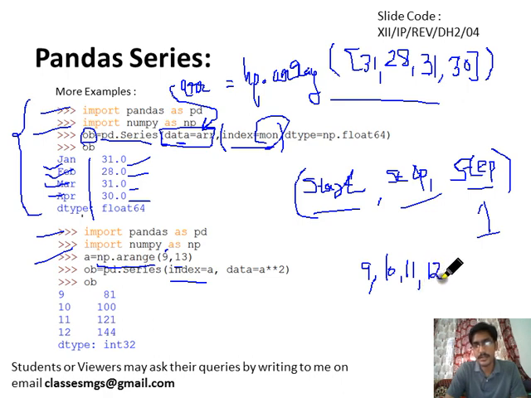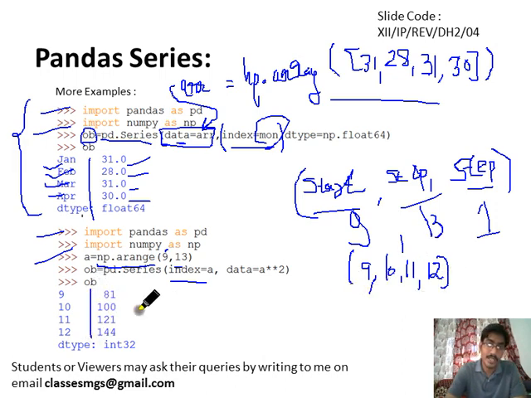Because the arange function always returns the values up to stop minus 1. If you are passing the stop 13, then it will generate the numbers from 9 to 12 only. So 9, 10, 11, 12 will become the index, because we are passing this numpy array into this index argument. That's why it has become the index of the data series object, right?